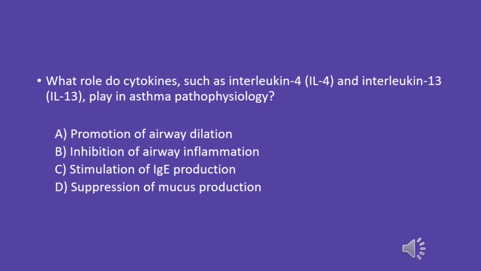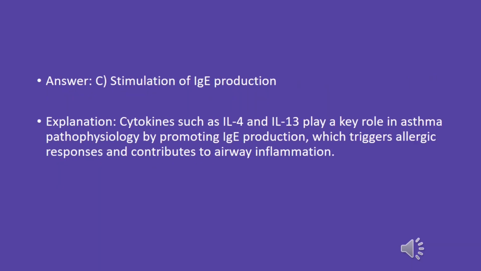What role do cytokines such as interleukin-4, IL-4, and interleukin-13, IL-13, play in asthma pathophysiology? A. Promotion of airway dilation. B. Inhibition of airway inflammation. C. Stimulation of IgE production. D. Suppression of mucus production. Answer: C. Stimulation of IgE production.